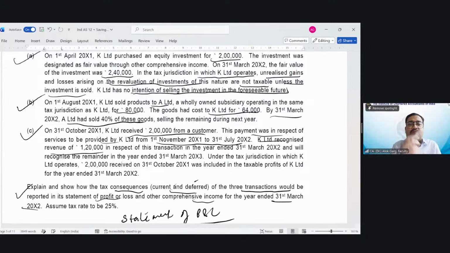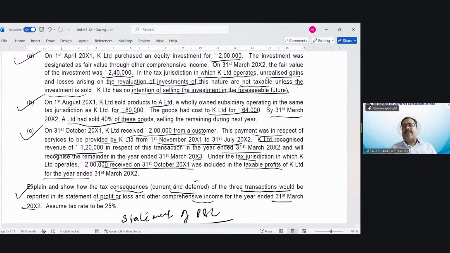K Limited recognized revenue of 1,20,000 in respect of the transaction in the year ended 31st March 20x2 and will recognize the remainder in the year ended 31st March 20x3. So 80,000 revenue pertains to the next year, 1,20,000 revenue pertains to this year, while the entire money has been received in advance. Under the tax jurisdiction in which K Limited operates, 2 lakh rupees received on 31st October was included in the taxable profit of K Limited for the year ended 31st March 20x2. So income tax provision says that in the period in which you receive the money from the customer, that money will be included in taxable profit of that year itself.